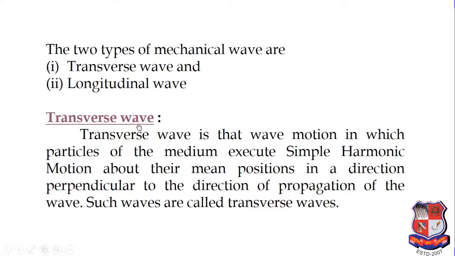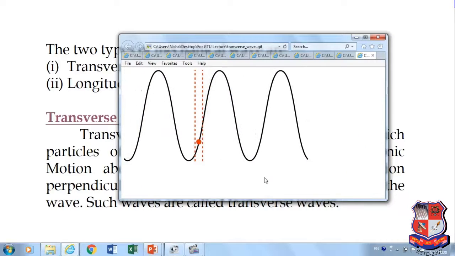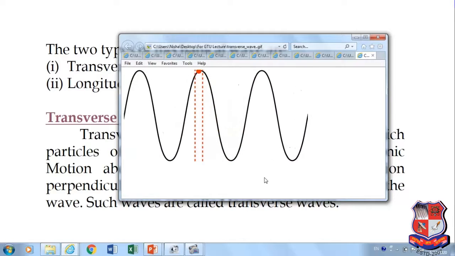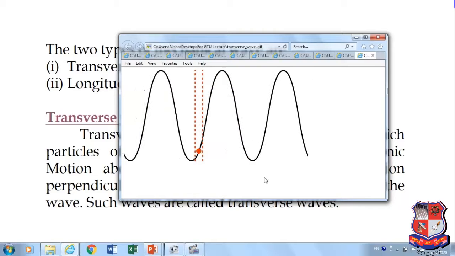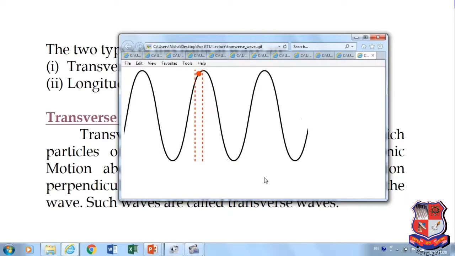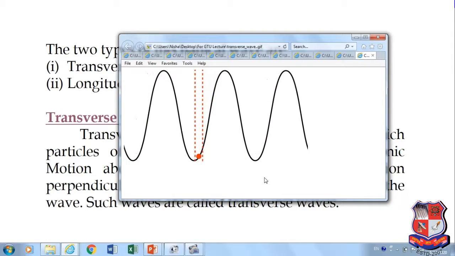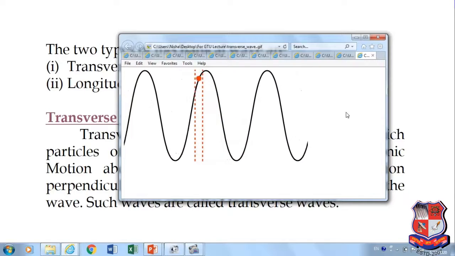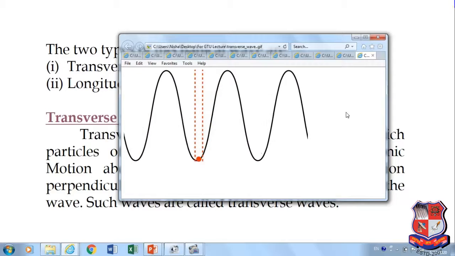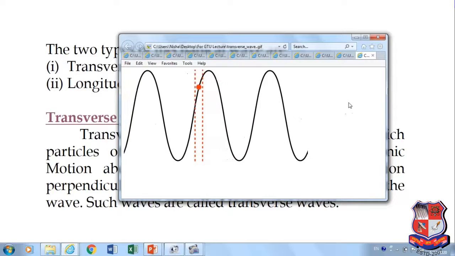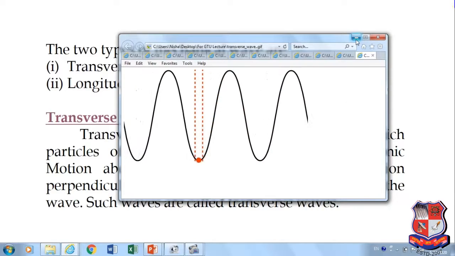Now, how is it possible, or how will it be propagated? Just try to understand. Here we consider a red color particle which vibrates perpendicular to the propagation of the wave. In this way, the transverse wave will be propagated. We can show that the red particle is only vibrating about its mean position, but it is always perpendicular to the propagation of waves. Those kinds of waves are known as transverse waves.